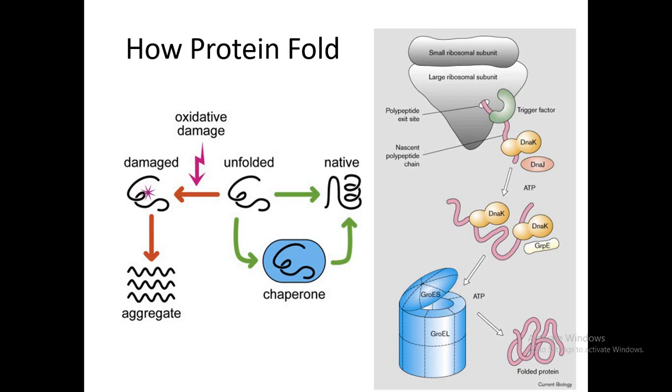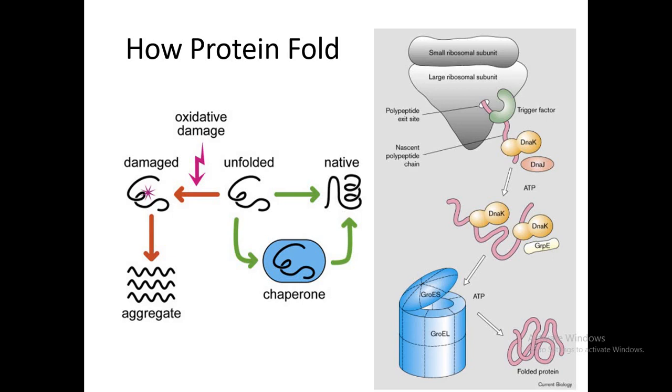There is also one other consequence, where the chaperone assists the protein to fold but is not fully functional to bring the misfolded protein into a complete 3D structure or native conformation. Such proteins are called misfolded proteins.